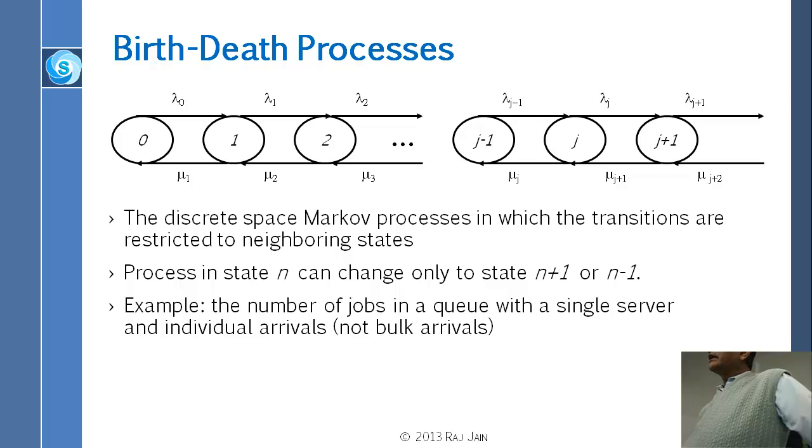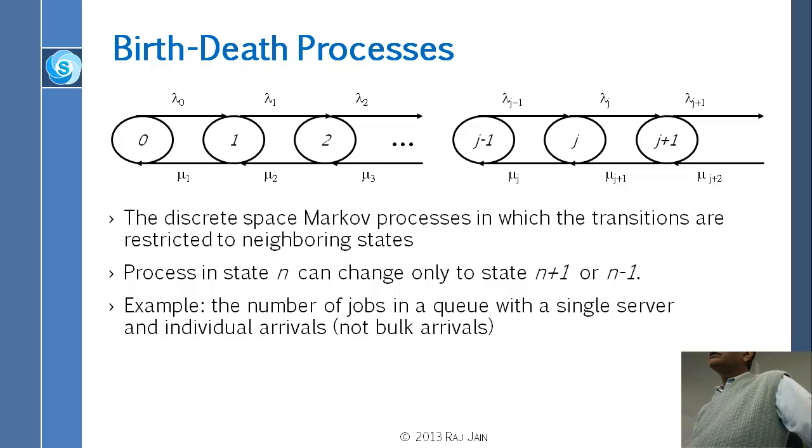0, 1, 2 is arrivals. If you are going in this direction, this is arrival. Lambdas are the arrival rates. So at this rate you are arriving, and this is the rate at which we are getting serviced. So they are both arrival and service. If your arrival happens, you go to the next state. If service happens, you go back to the previous state. But it's a Markov chain, so it shouldn't be dependent on the past.